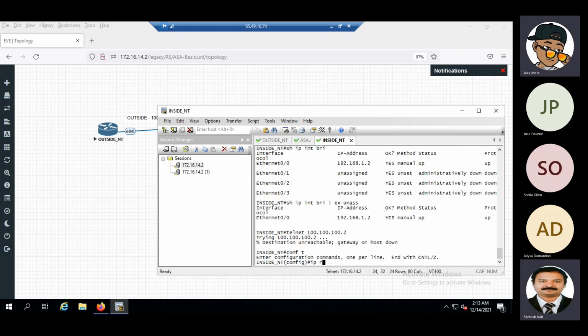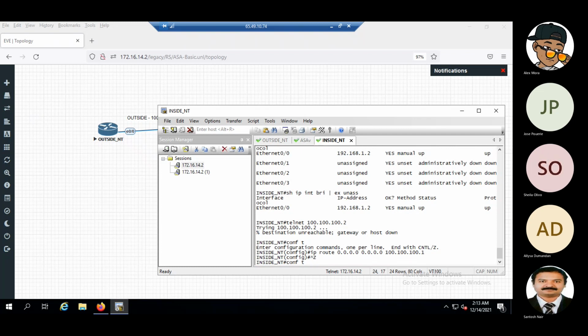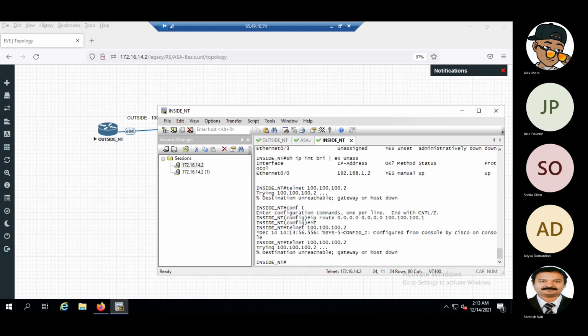Correct, the default one, 0.0.0.0 to 100.100. Gateway is unreachable.